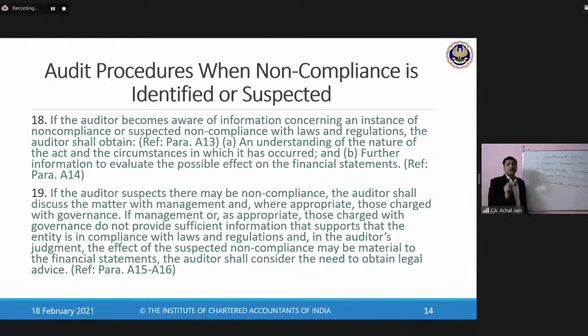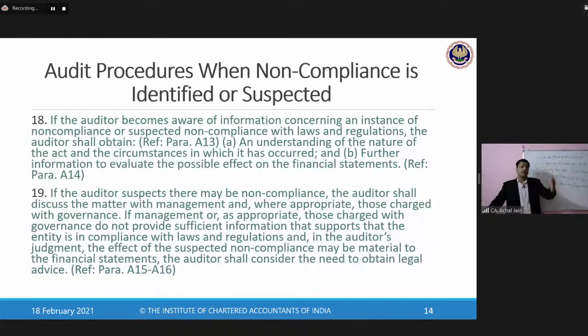Now, in this case, a careful analysis is required on the part of the auditor. Auditor needs to assess carefully in terms of its impact and its likely impact in future periods also. If the auditor is of the view that this may have an impact in the financial statements, which may not have arisen actually, because our regulatory environment is such that even if a penalty is levied, it may get communicated to the entity maybe few months later or maybe 1 year later, depending on the type of non-compliance which might have taken place.